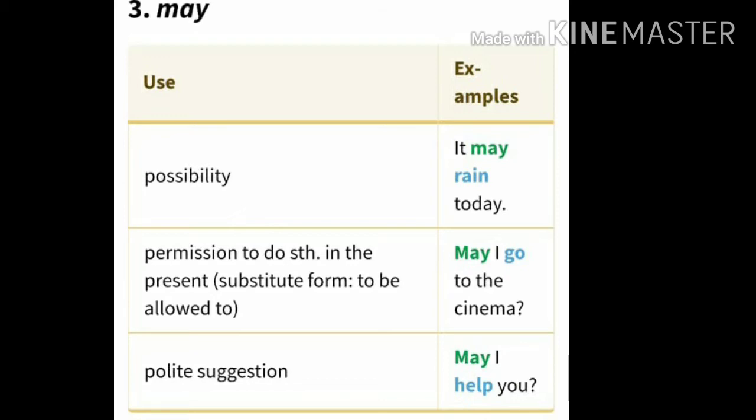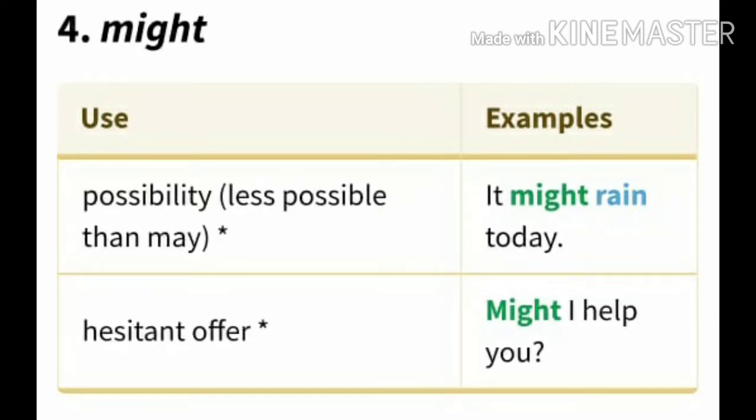Now when we complete may, then what else? Might. In this, again the usage is possibility, meaning less possible than may. And hesitant offer. Possibility: it might rain today. Hesitant offer: Might I help you?